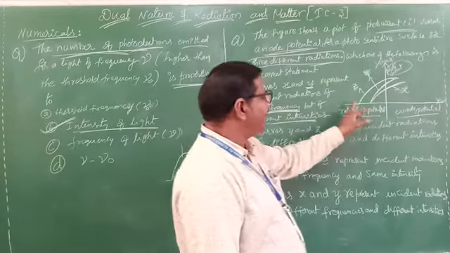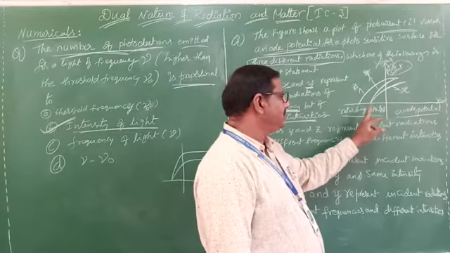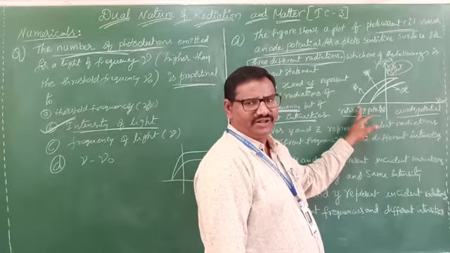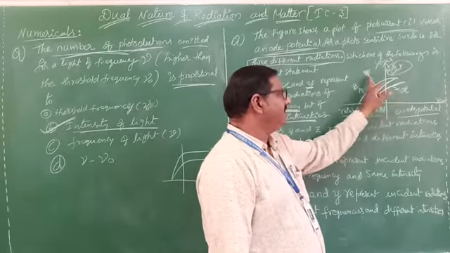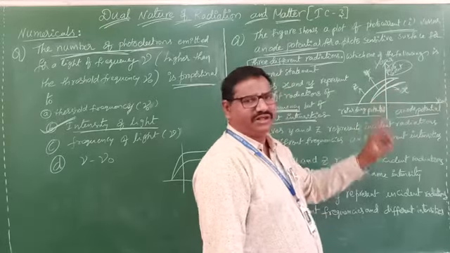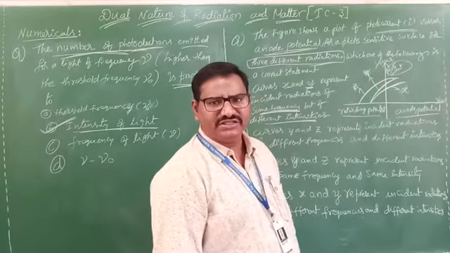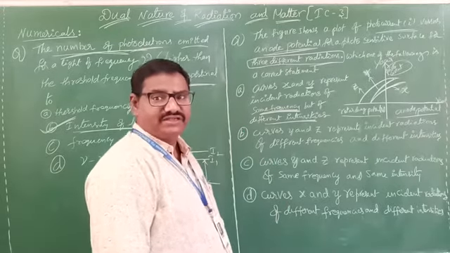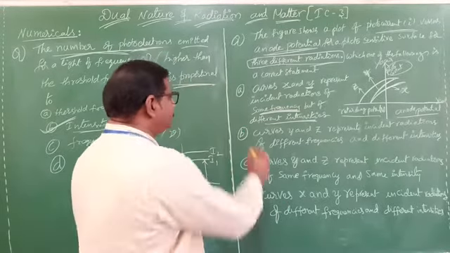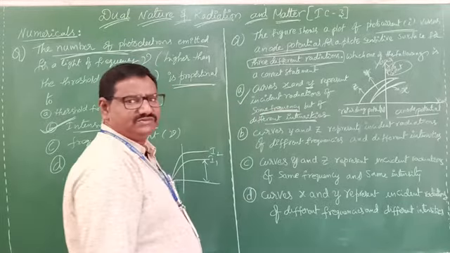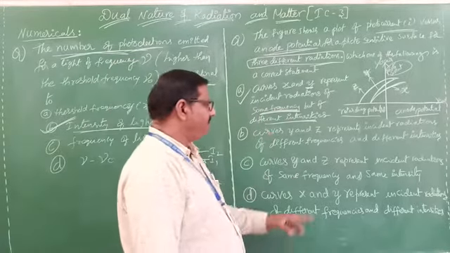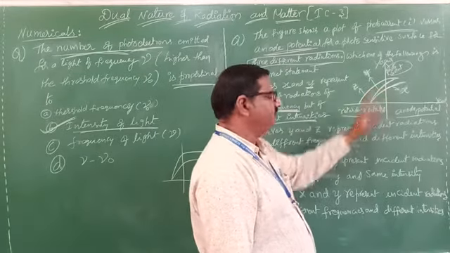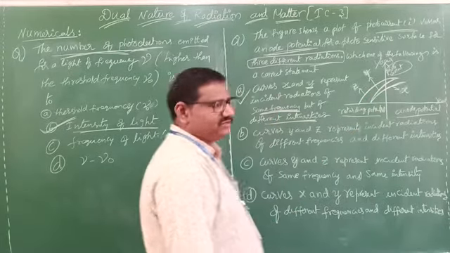If we see here, this potential is called the stopping potential. Now X and Y curves have the same stopping potential. Same stopping potential means intensities are different, and frequency is the same. So the first statement is the right one. See the second statement: Y and Z curves. Y and Z curves means these two.